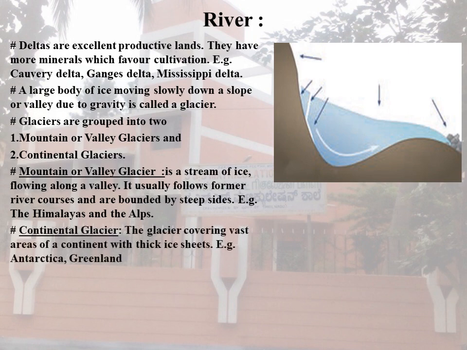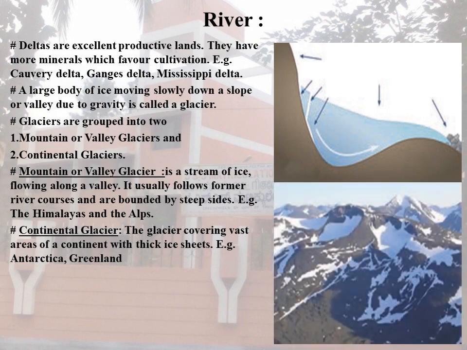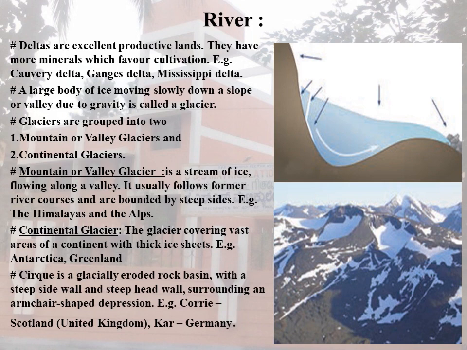The next one is continental glaciers, which cover vast areas of a continent with thick ice sheets. Example, Antarctica and Greenland, as shown on the right side.